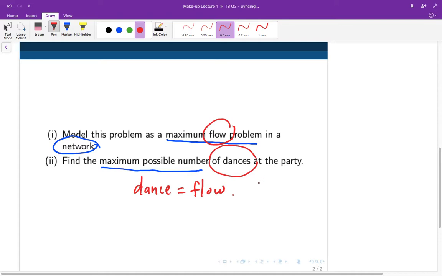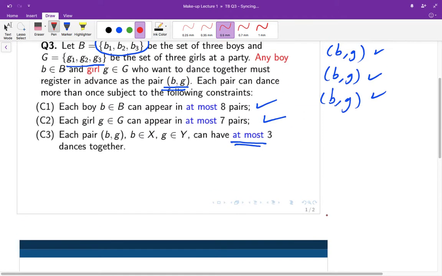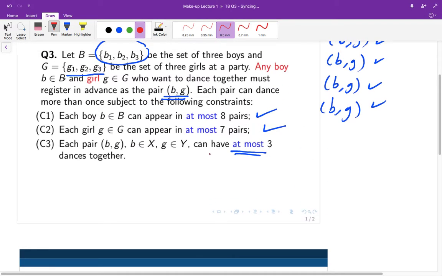Let me first model the third condition given by the question. It says that every pair BG can have at most 3 dances together, which means every pair BG can have at most 3 unit flows in the corresponding network that we want to construct.